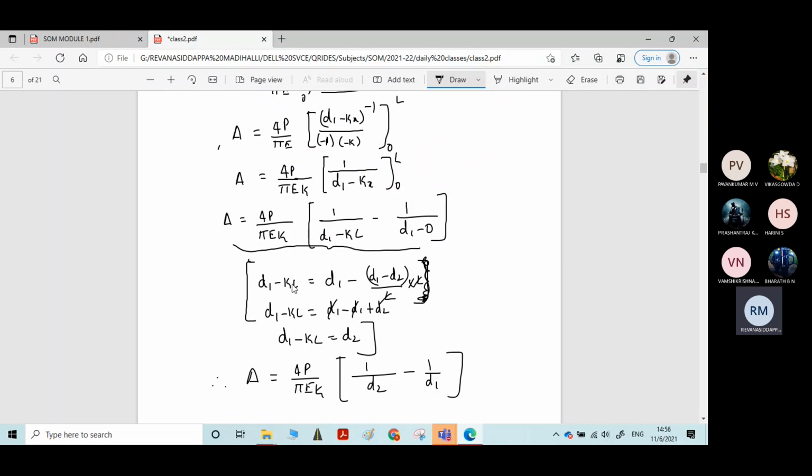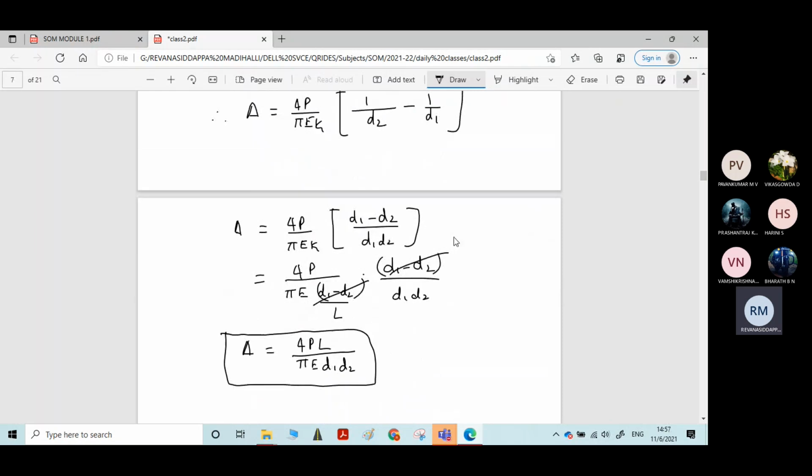Simplifying d1 minus kL by substituting the value of k, which is d1 minus d2 divided by L, you get d1 minus kL as d2. Therefore, instead of d1 minus kL, I have substituted d2 here, giving 1 by d2 minus 1 by d1. On further simplification, the d1 minus d2 in numerator and denominator cancel. Finally, the equation is 4PL divided by pi E d1 into d2.